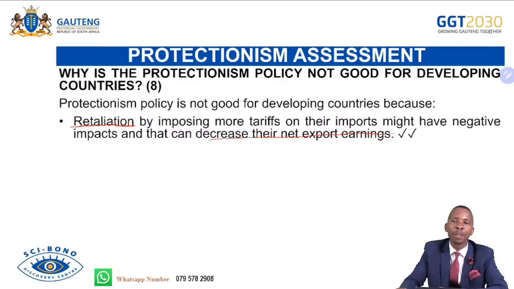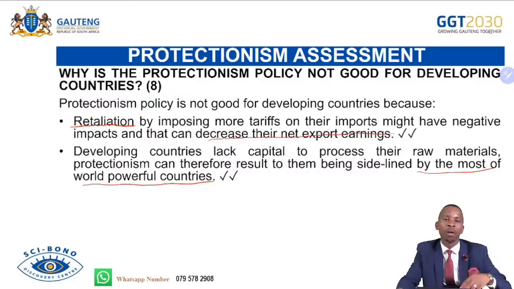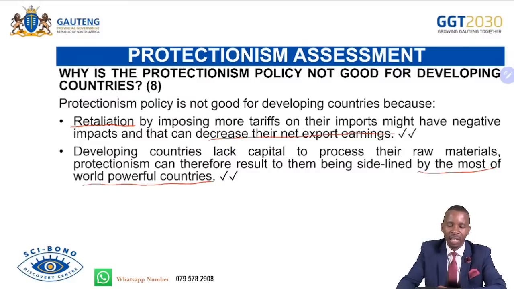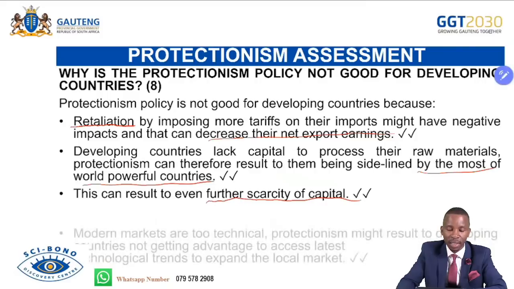that can be very negative for us. Protection can therefore result in us being sidelined by most of the well-powerful countries. If we protect our own businesses and economy, that can lead to foreign countries not being willing to share their capital goods and materials with us. This can result in even further scarcity of capital. If there is retaliation, we can lack the capital that is necessary for us to process our minerals or natural resources as a country.